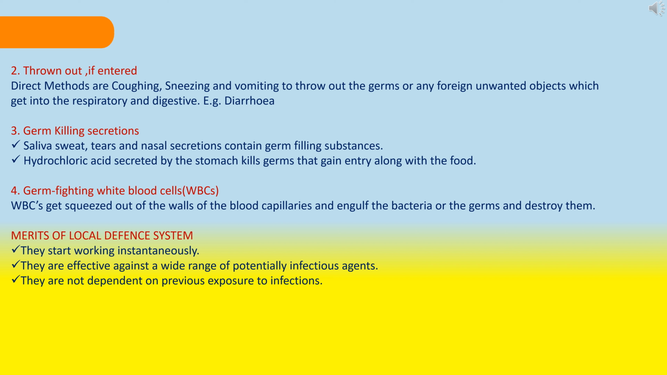The fourth point, germ-fighting WBCs. WBCs get squeezed out of the walls of the blood capillaries and engulf the bacteria or the germs and destroy them. Now, we will see what are the merits of the local defense system. They start working instantaneously. They are effective against a wide range of potentially infectious agents. They are not dependent on previous exposure to infections.